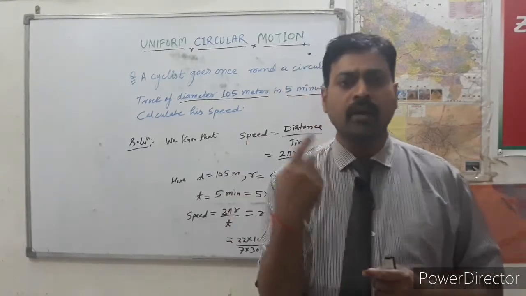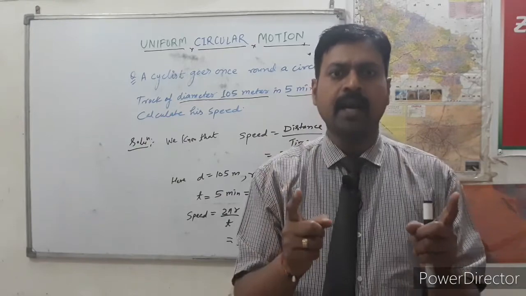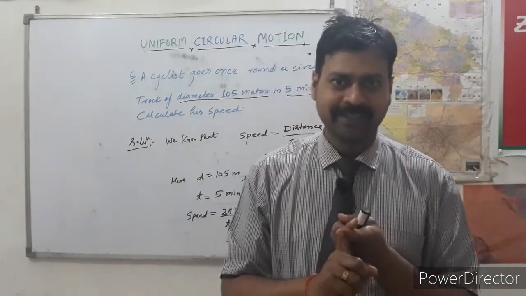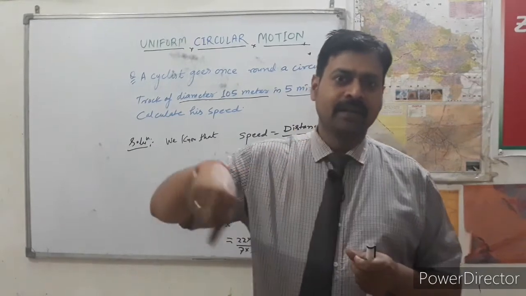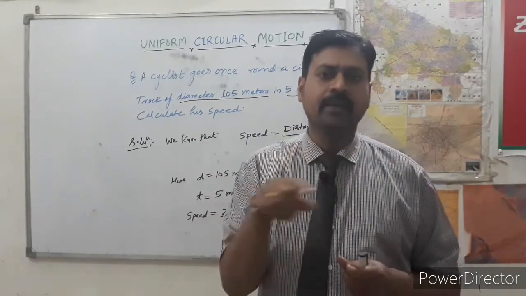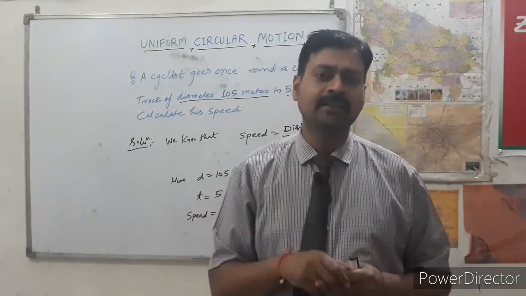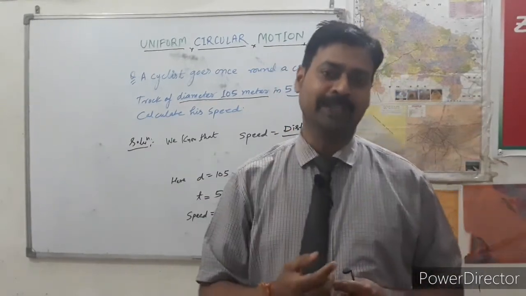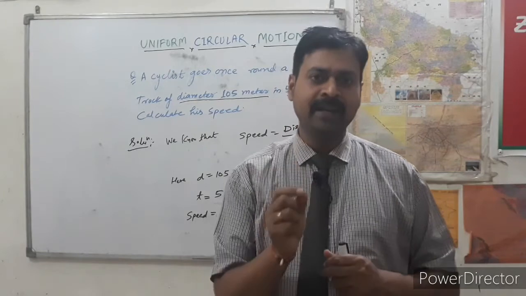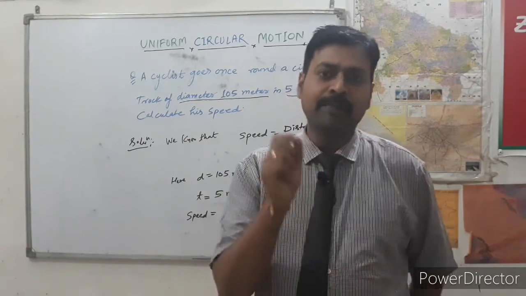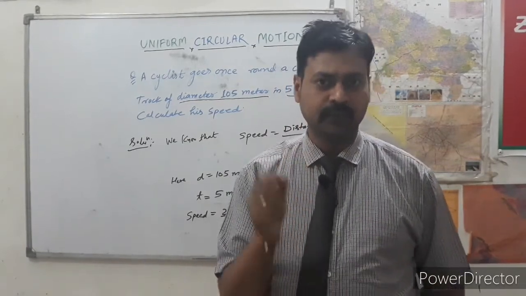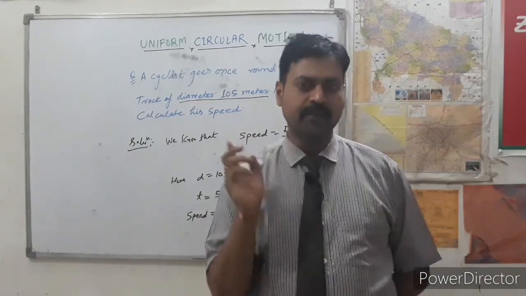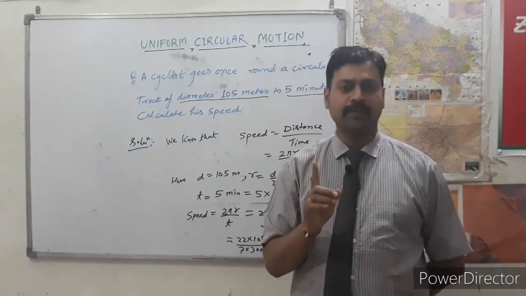The Moon revolving around the Earth is also an example. And a cyclist going round a field in a circular path is also an example of uniform circular motion. So please remember and learn the examples, concentrate, and revise the topic uniform circular motion.